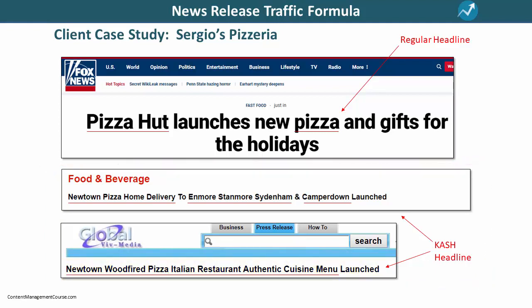The secret to creating a successful KASH headline is to use your brain to create a headline that contains as many relevant search keywords as you can fit, and as few generic words as possible, while also making sense to anyone reading it. Let's move on and take a look at the next case study.